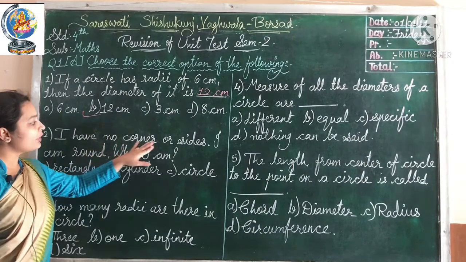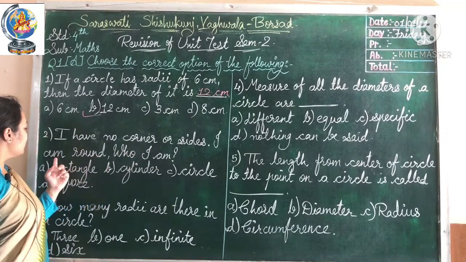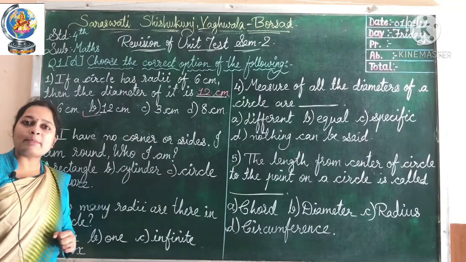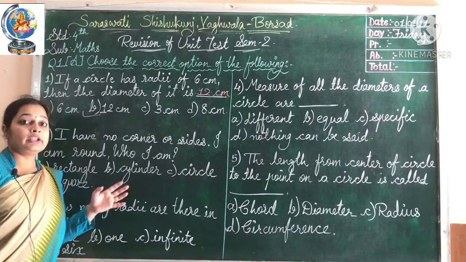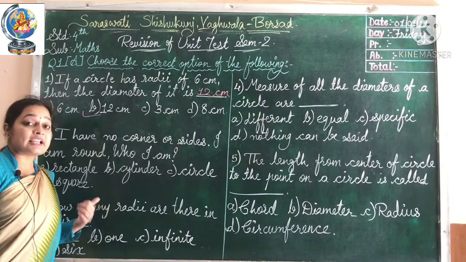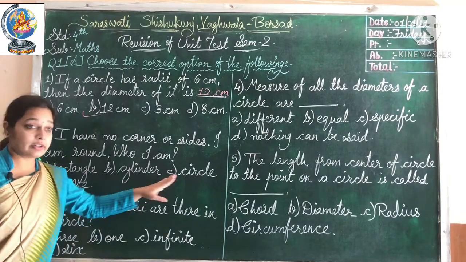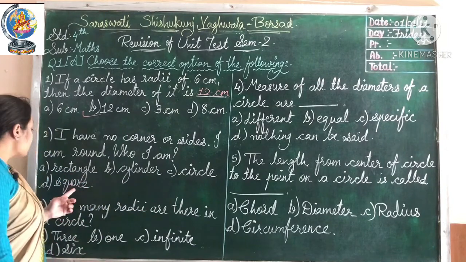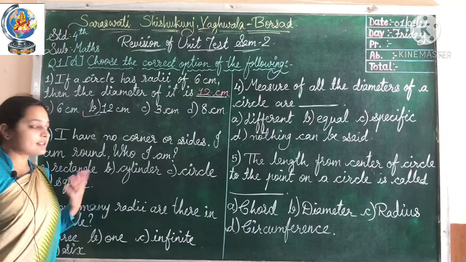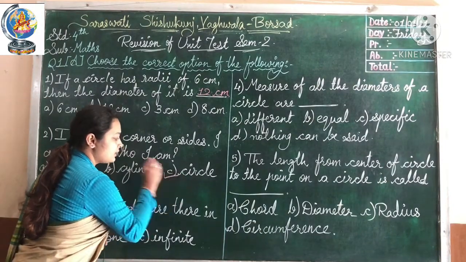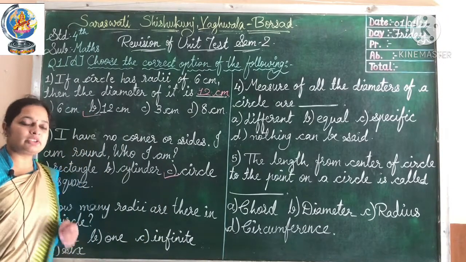I have no corner and sides. I am round. Who am I? Look, here in the form of who am I, it is an MCQ. So the options are rectangle, cylinder, circle or square. So the answer is circle, right? Now let's see number 3.